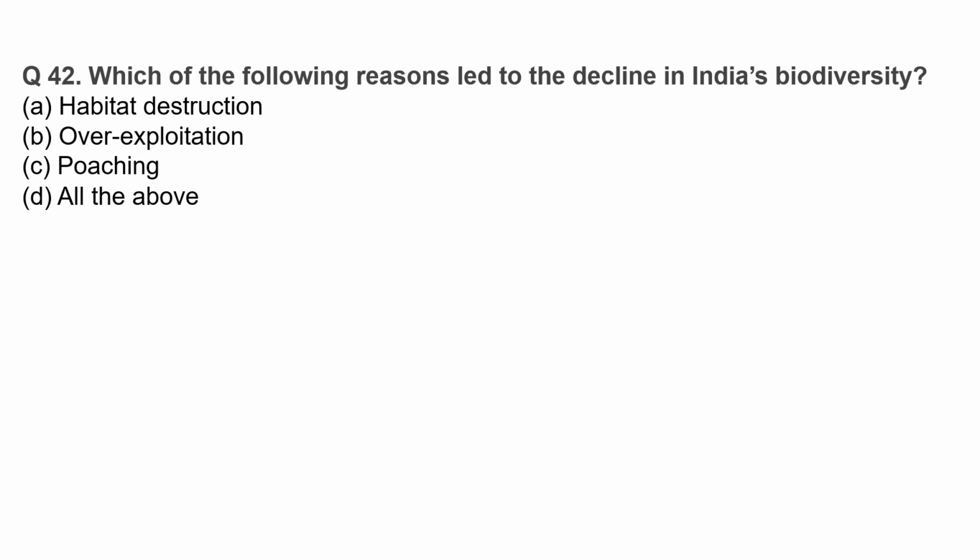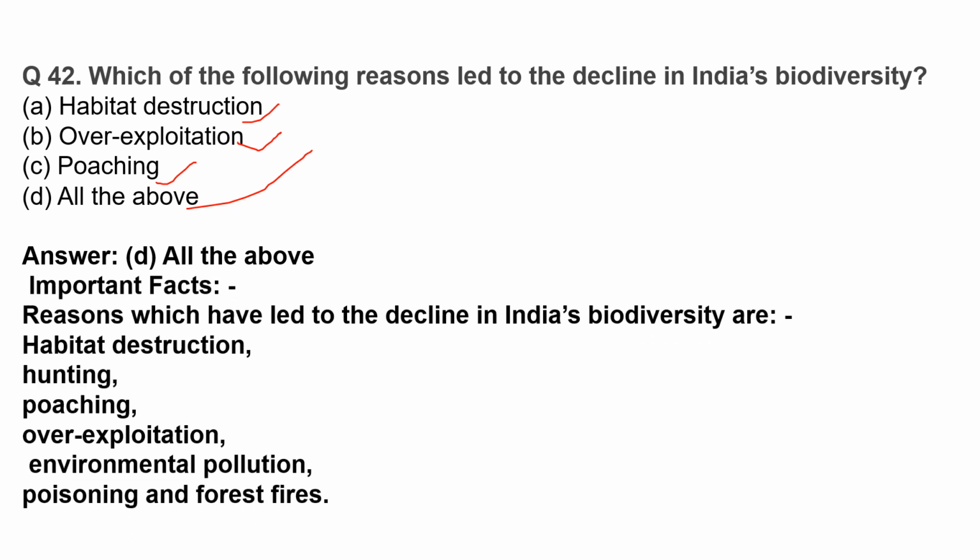Which of the following reasons led to the decline in India's biodiversity? Habitat destruction, it is correct. Overexploitation, it is also correct. Poaching, it is also correct. So the correct option is all the above. Reasons which have led to the decline in India's biodiversity are habitat destruction, hunting, poaching, overexploitation, environmental pollution, poisoning, and forest fires.